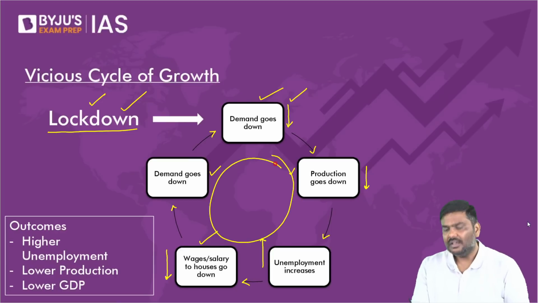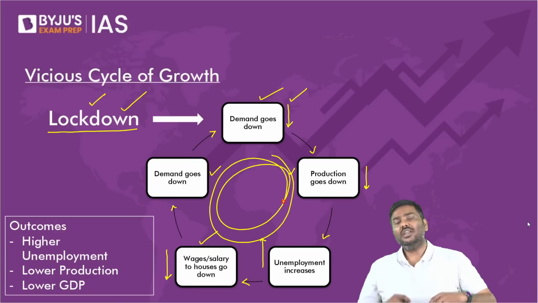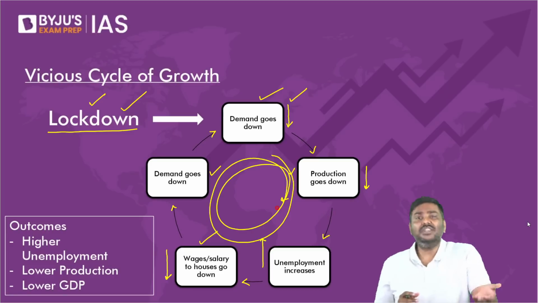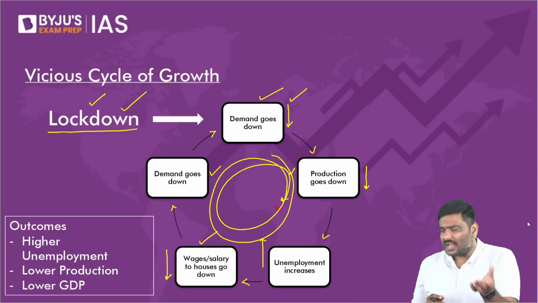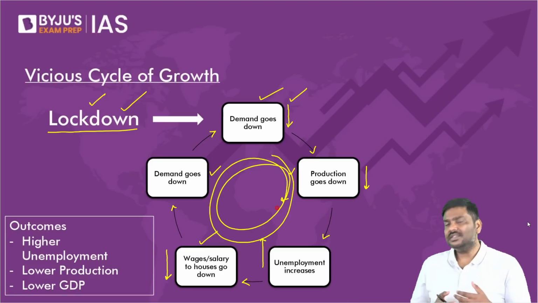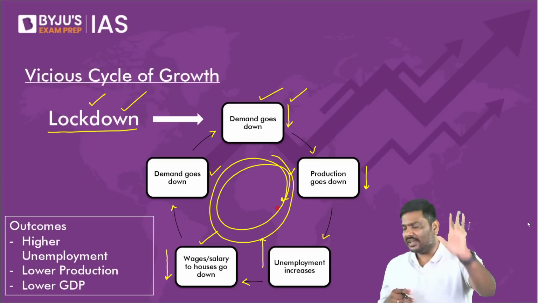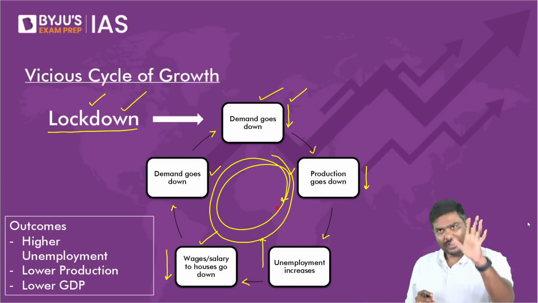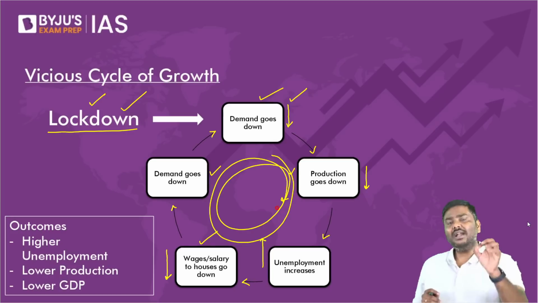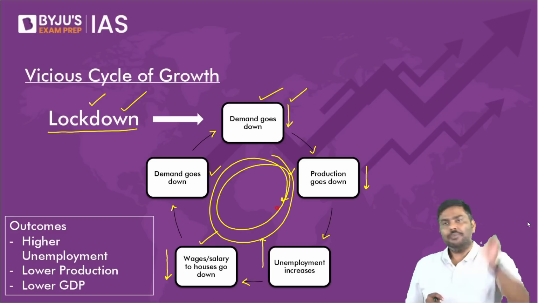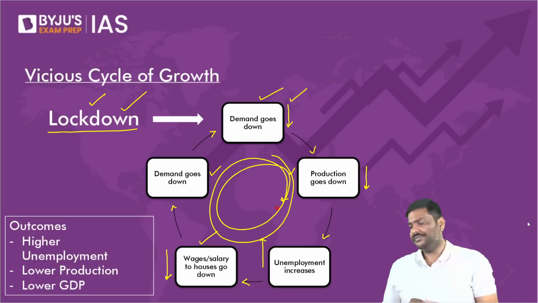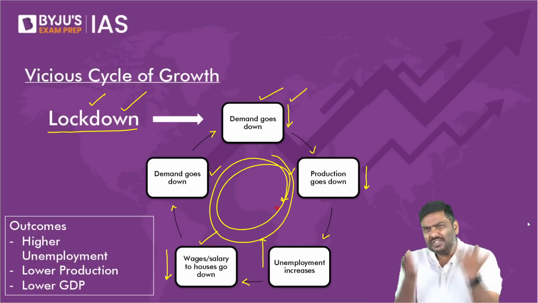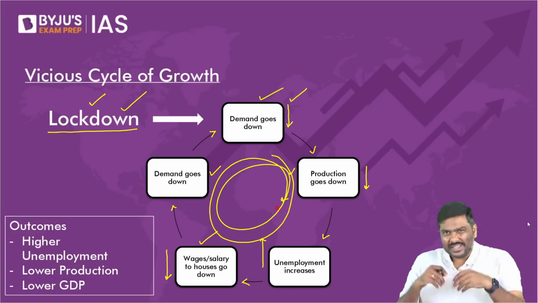Now, please tell me, will this cycle keep on happening again and again? Will this cycle keep reinforcing itself like this? Yes or no? This is a vicious cycle. What is the outcome because of this? Unemployment rate will increase.